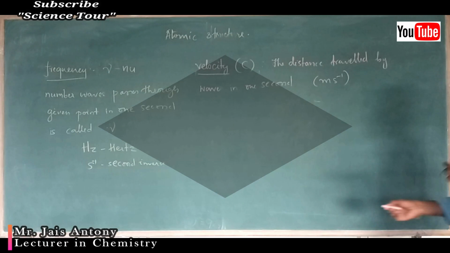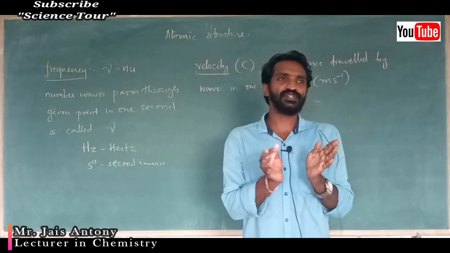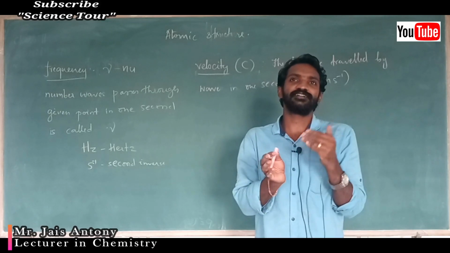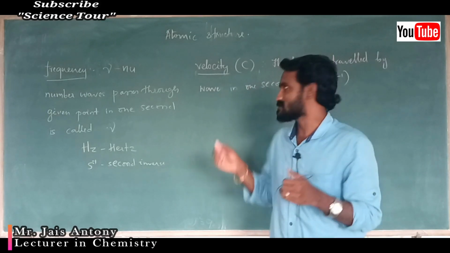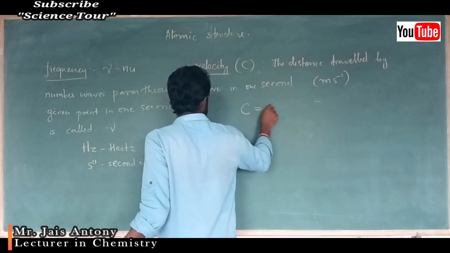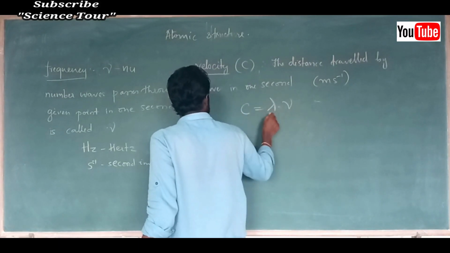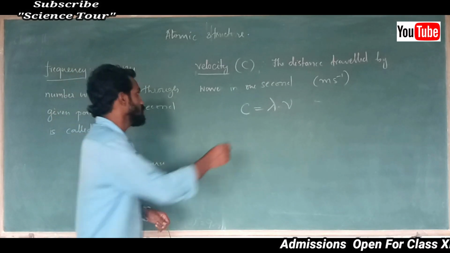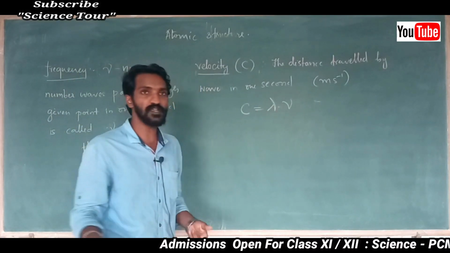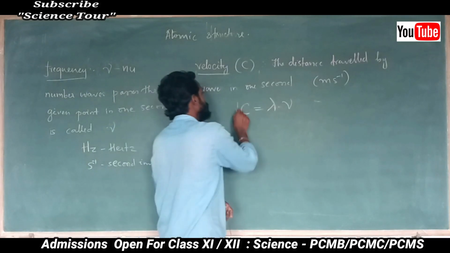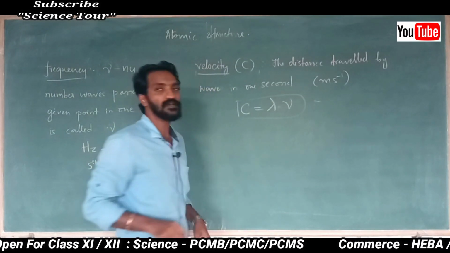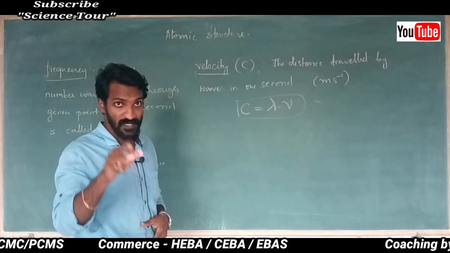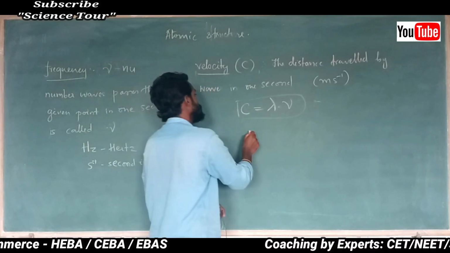Okay, my dear students, one relation is given between the speed of light, wavelength and frequency. That relationship is nothing but c is equal to lambda times nu. Lambda is wavelength, correct? That I explained in the first class. Nu means frequency, c means speed of light. This is the relationship between velocity, wavelength and frequency.